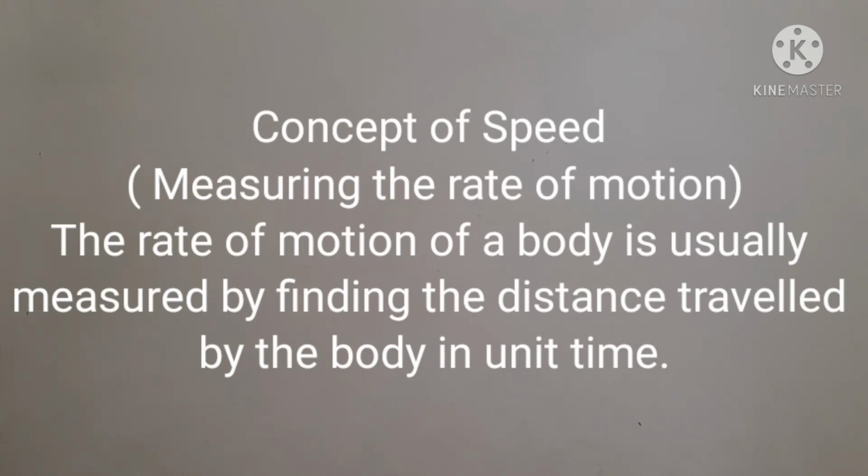Concept of speed, measuring the rate of motion. The rate of motion of a body is usually measured by finding the distance traveled by the body in unit time.